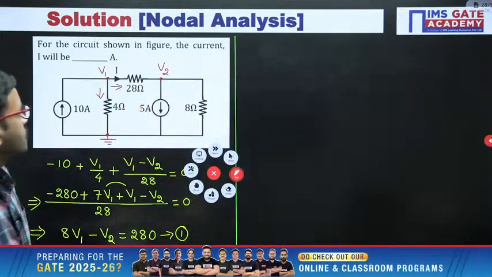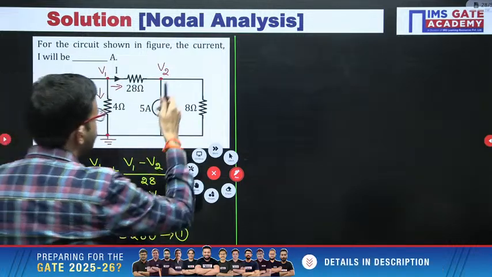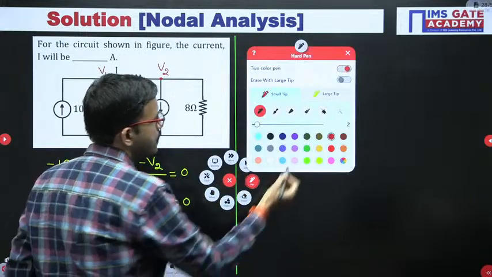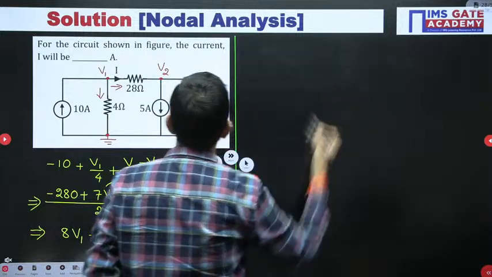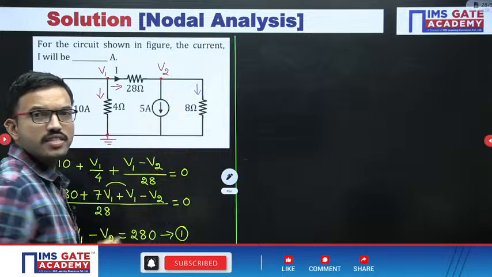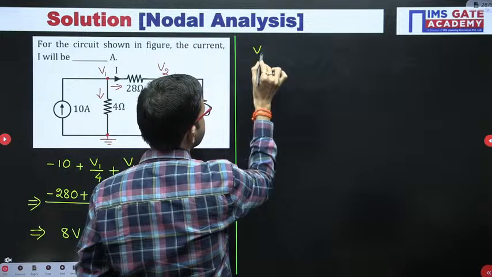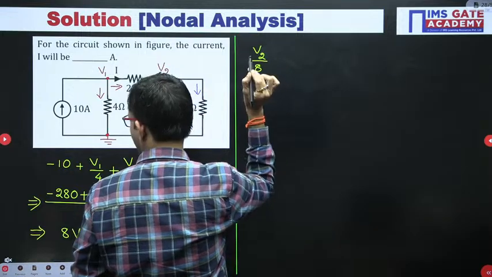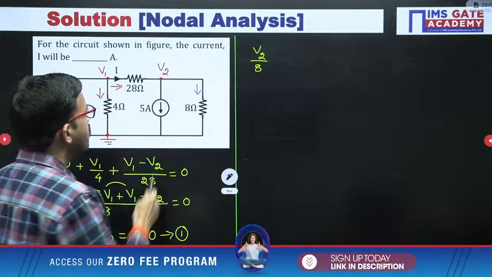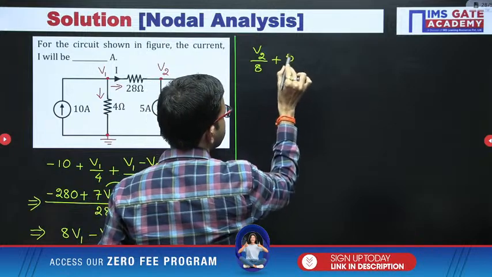Right. Now let us write the nodal equation here. In this branch you can assume that current is leaving from this node. Leaving current is positive, V2 by 8. Next here already current is leaving, 5 ampere. Leaving current is positive, plus 5.